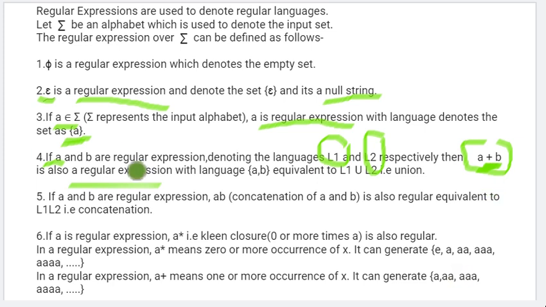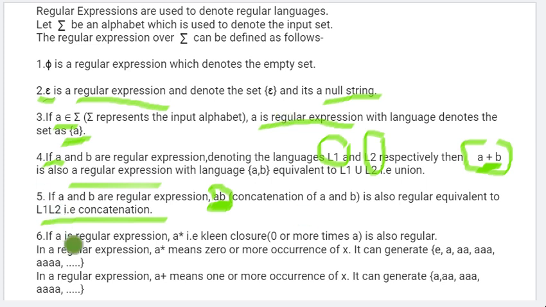Again, for the regular expression, we have a and b from the languages L1 and L2, and we want to write the concatenation. That is, we want to concatenate the two languages L1 and L2. So what is the regular expression? It will be just AB. We write it combined as AB. This is the regular expression for the concatenation of a and b.